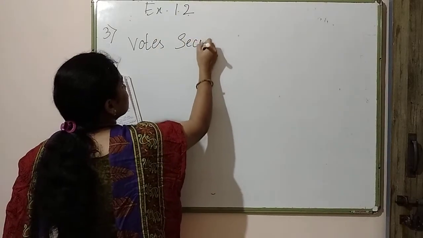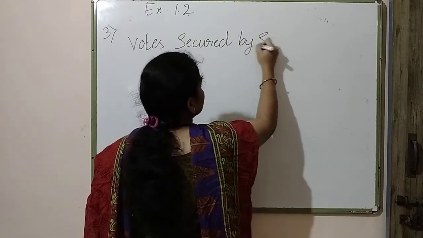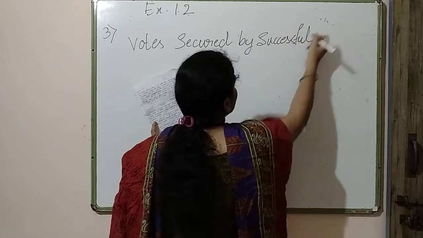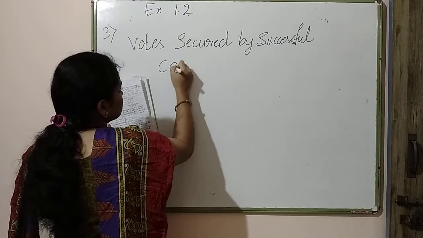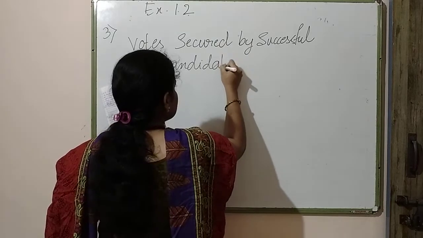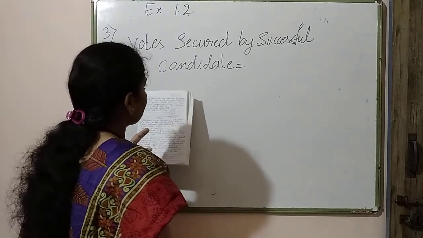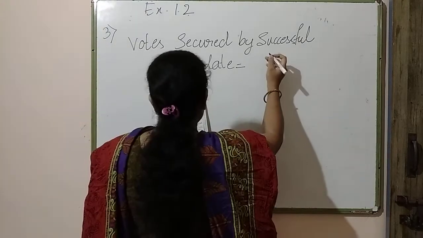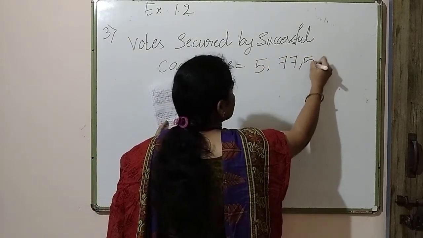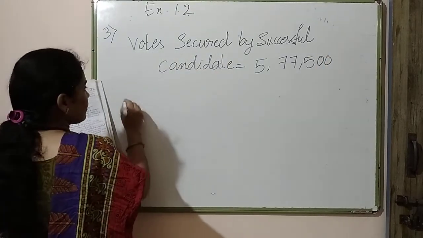Votes secured by successful candidate is 5,77,500 votes. He secured this much number of votes, and votes secured by rival.